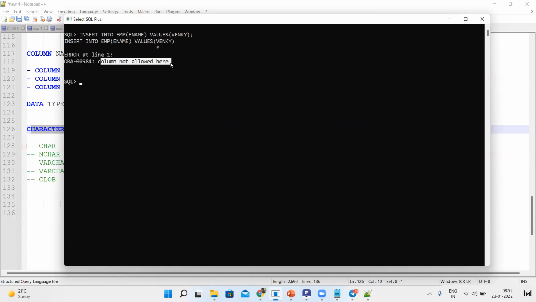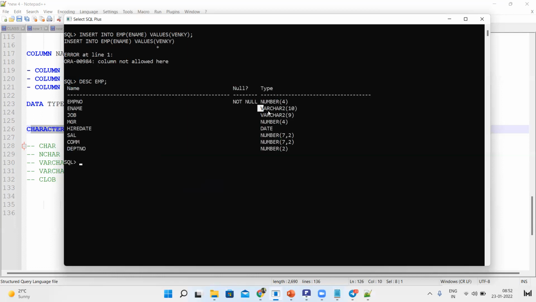Column not allowed here. Why? What are we inserting? We are just giving Venki without single quotes. The ename column, what type of data will it allow? Character data. So we are inserting character data only. Why is it not taking it?